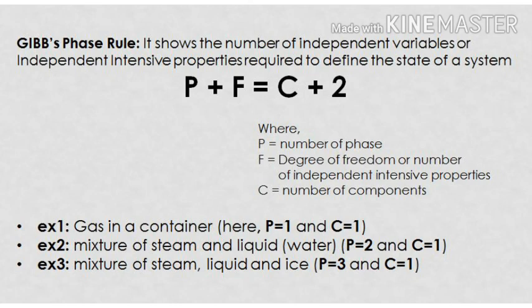So this is all about Gibbs phase rule. Today we have learned a lot, starting from the word thermodynamics, moving towards the system, then the number of systems, its definition, again moving towards the thermodynamic equilibrium conditions, and then after that we learned about microscopic approach, macroscopic approach, Gibbs phase rule, process, properties, number of properties, intensive property, extensive property, etc. And that's it for this lecture.